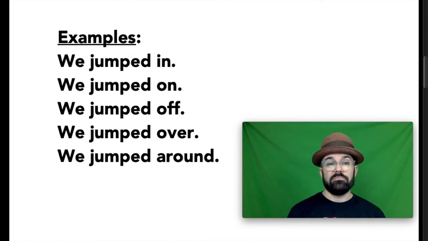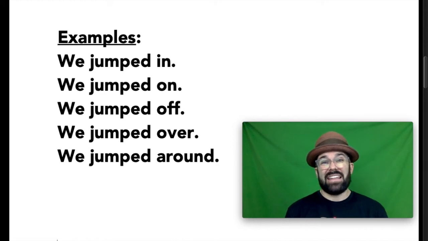We jumped in. We jumped on. We jumped off. We jumped over. We jumped around. Each of these sentences contains a word from the preposition list. However, in none of these sentences are those words behaving as prepositions. First of all, if it is a preposition, then it must be the start of a prepositional phrase. And in these examples, the words from the preposition list are the last word of the sentence, which means they can't be the start of a prepositional phrase because there are no words after them. There are no objects of the preposition that follow them.